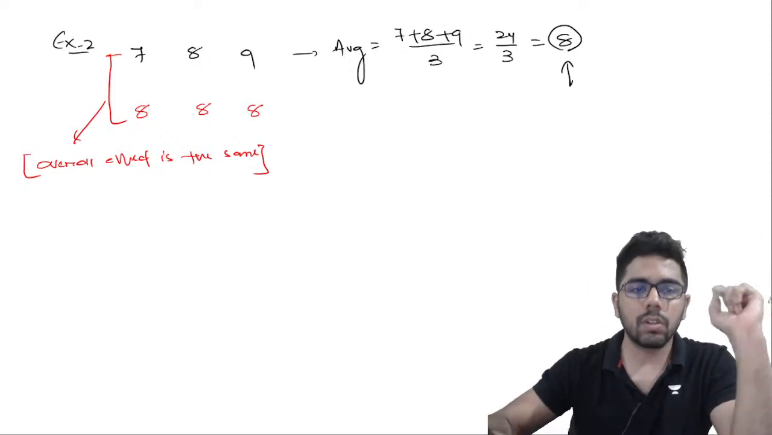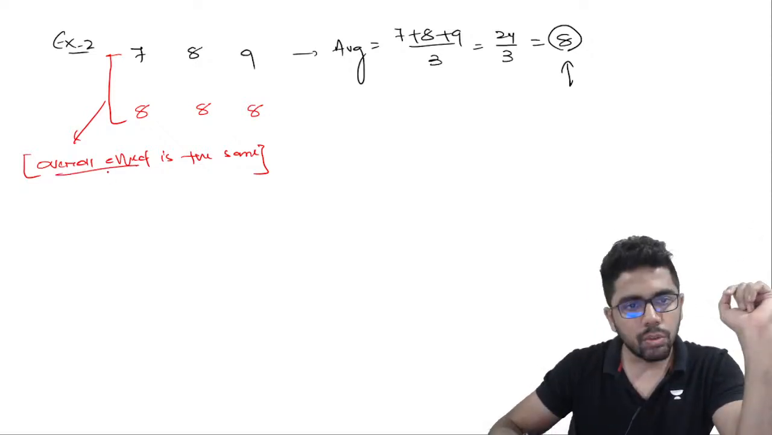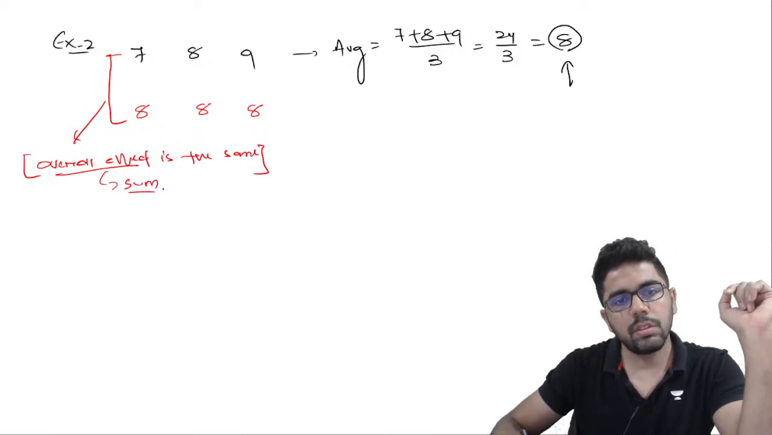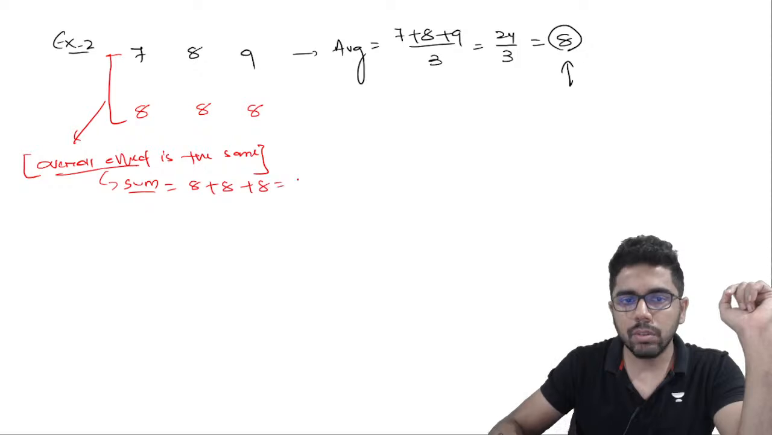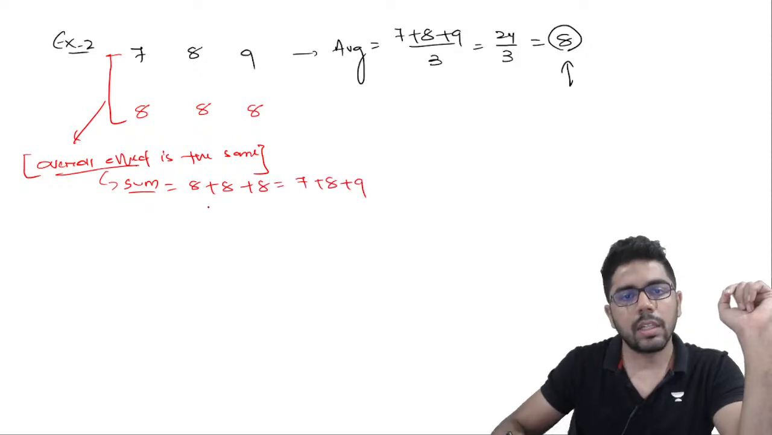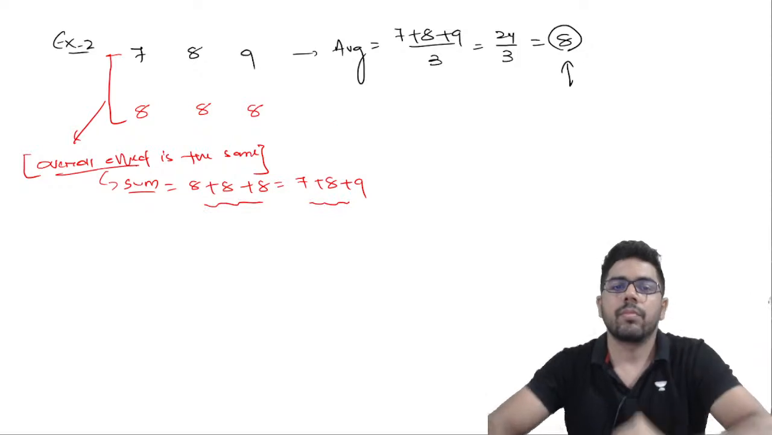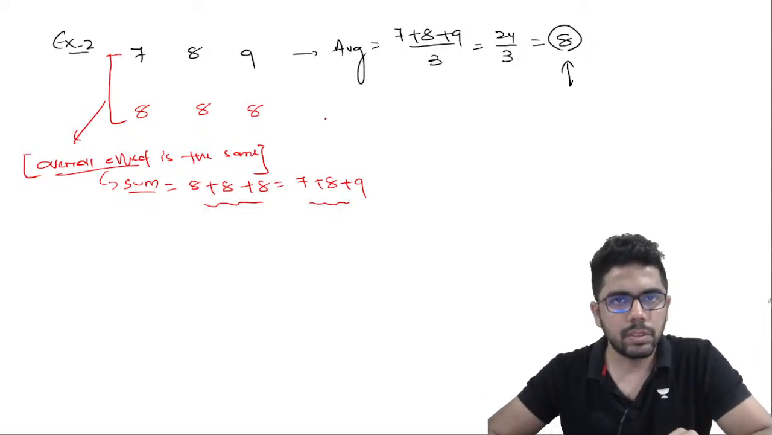And what is that overall effect? That overall effect is basically the sum. तो या तो तुम 8 plus 8 plus 8 करो 24, नहीं तो 7 plus 8 plus 9 करो 24. This is the meaning of average.